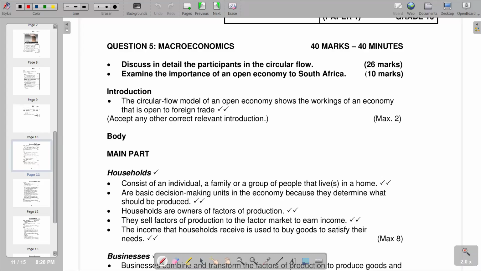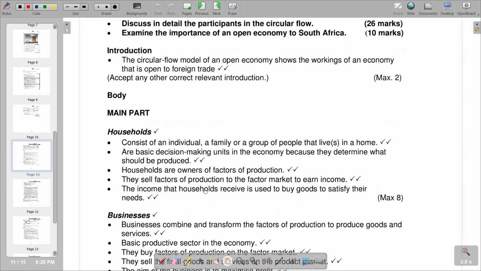So the points that we have in terms of households: a household consists of an individual, a family, or a group of people that live in a home. So this is the description of the household. And then second point, basic decision-making units in the economy because they determine what should be produced. So a continuation of the description of the household. And then households are owners of factors of production. They sell factors of production to the factor market to earn income. So the factors of production that are being sold to the factor market, we've got labor. The income that households receive is used to buy goods to satisfy their needs. So this is what we have on households as a participant in the circular flow.